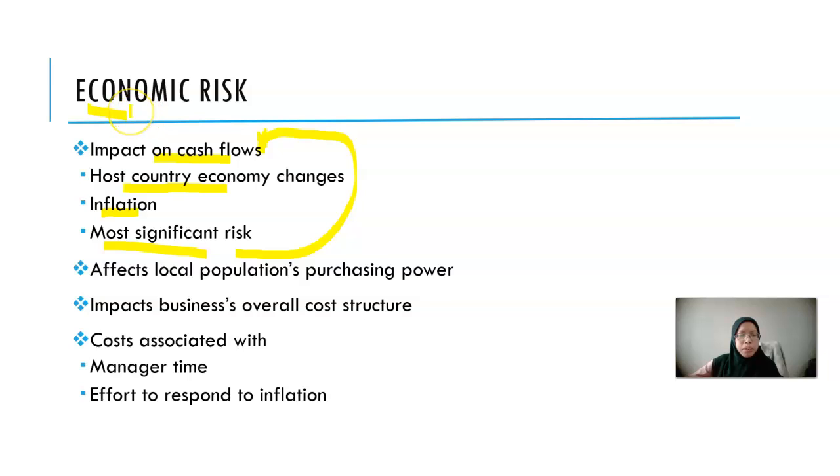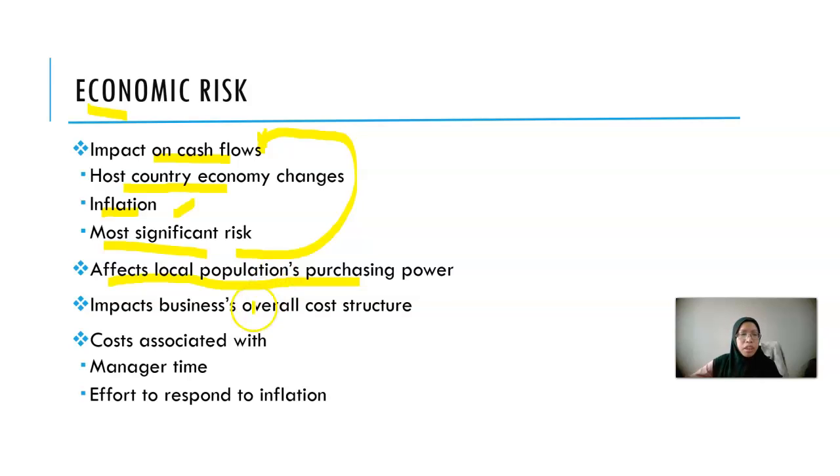Why do we say economic risk is the most significant? Because it will affect the local population's purchasing power. Let's say the host country is Indonesia and it has higher inflation. Of course it will affect the local population's purchasing power, so it will affect the performance of our subsidiary.